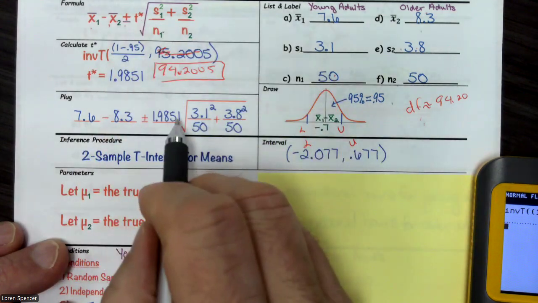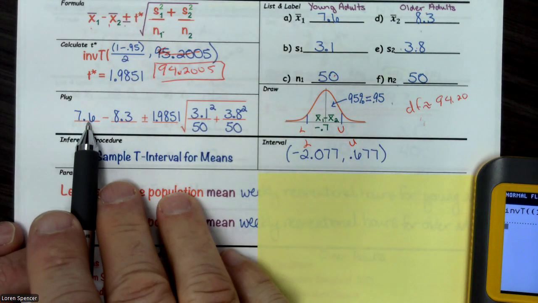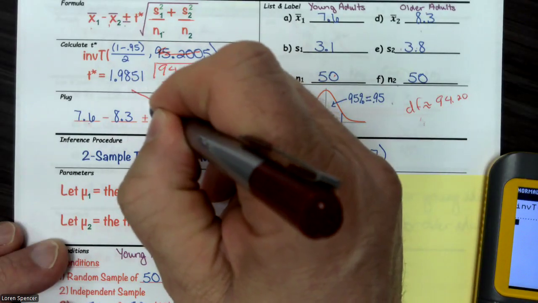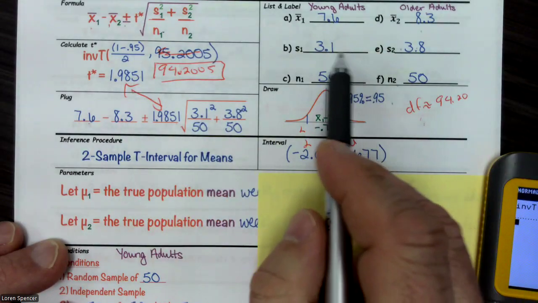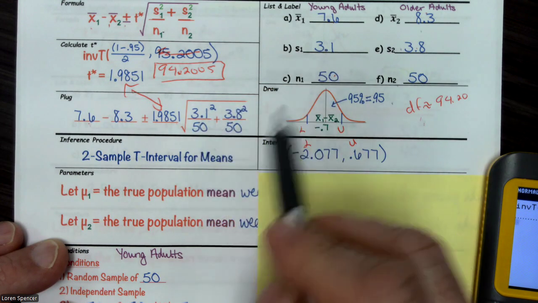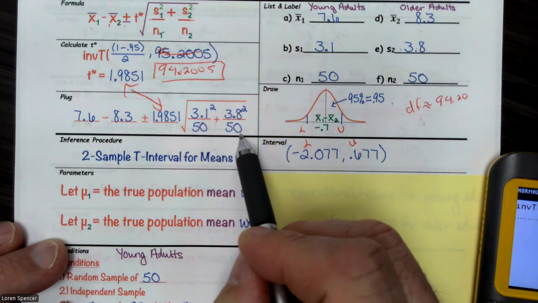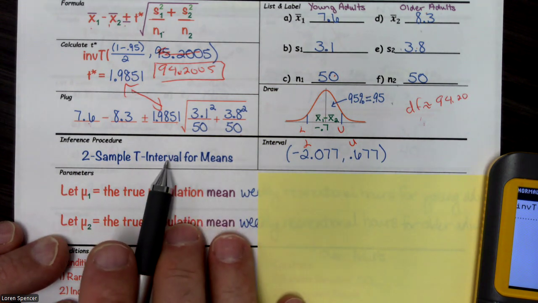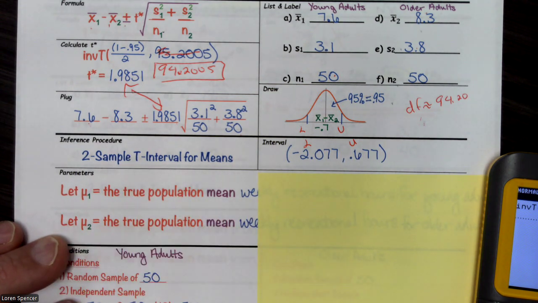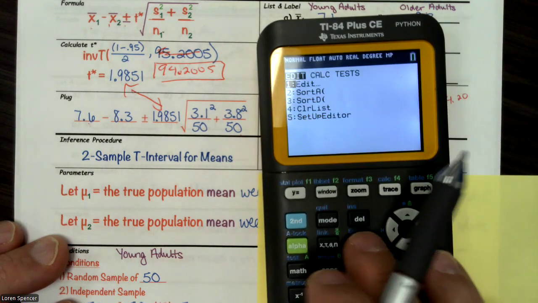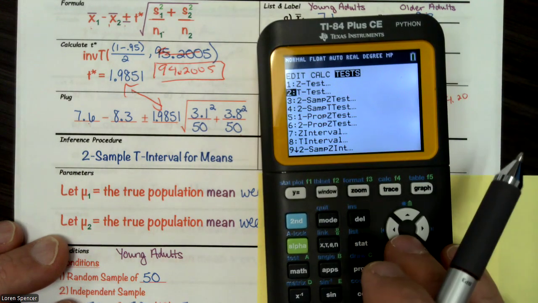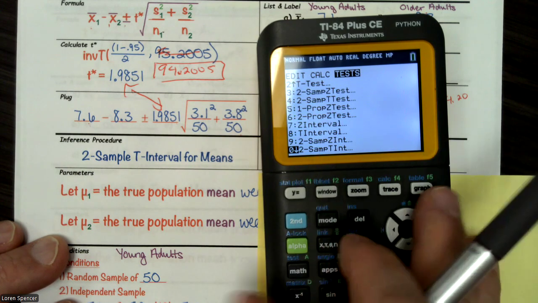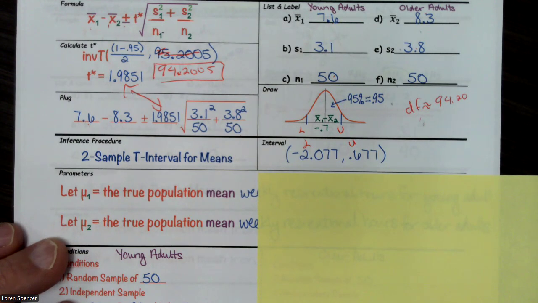Now we have a different number on the end, but we have 7.6 minus 8.3. That's plugging in. Here's our t*. Then we have 3.1 squared over 50 and 3.8 squared over 50. We know we're running a 2-sample t interval for means, and that's what the calculator told us: we went STAT, TESTS, dropped down, and it said 2-SampTInt. Now we have to define our parameter.